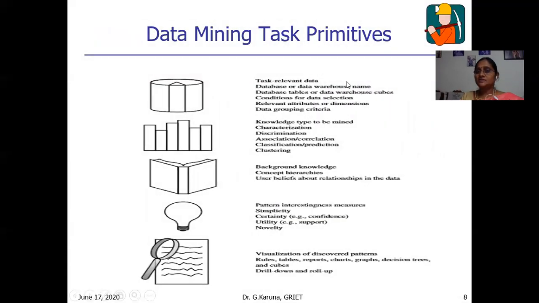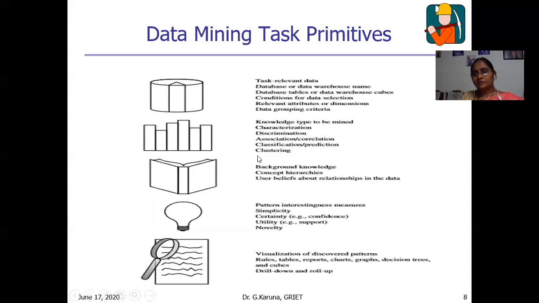Let us see all these 5 task primitives at a glance. The first one is task relevant data. There we have to choose the database or data warehouse, the name of the database and how many tables we are taking if it is a database. If it is a data warehouse, we call them dimensions. Then the conditions for data selection: what are the constraints, how the data is selected, and what are the relevant attributes. And what are the data grouping criteria? If it is employees, group by department; like that, here also we can apply group by.